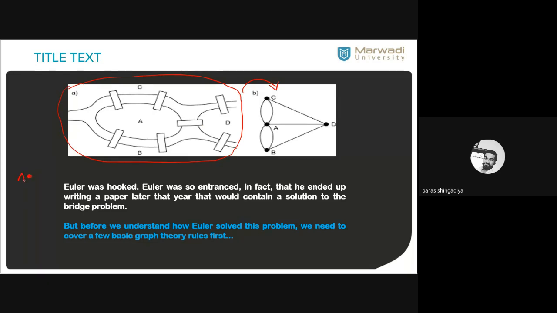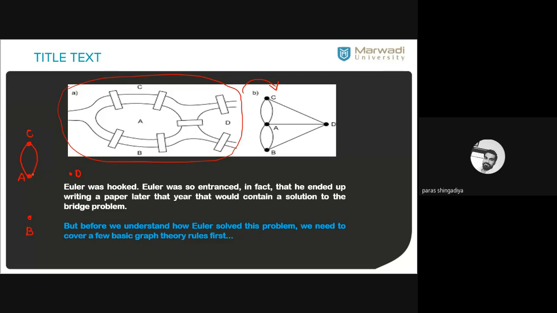Let us consider each land as a vertex. That is vertex A, that is vertex C, that is a bank, that is B, and here it is D. Clear? These are given. And now you have to create a graph. So in the graph, there are vertices and edges only. Okay. So now check the connection between A and C by a bridge. Because they are connected via the bridge. So how many bridges are connected with A and C? There are two bridges connected with A and C. Okay. So consider two edges.